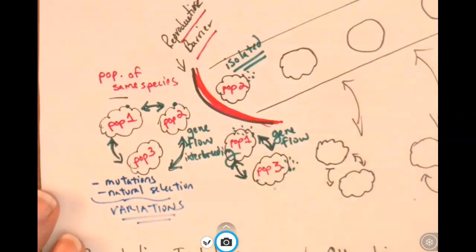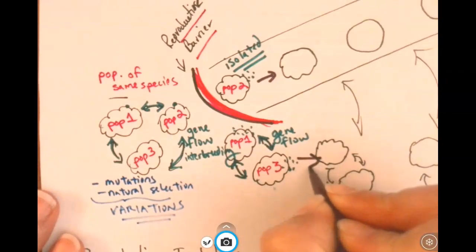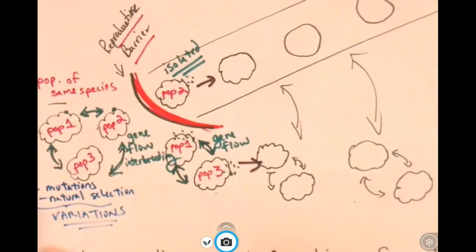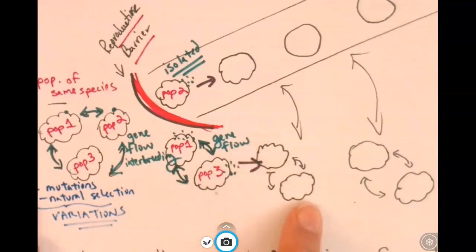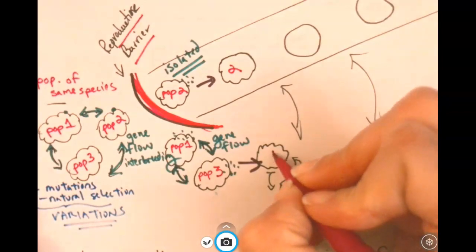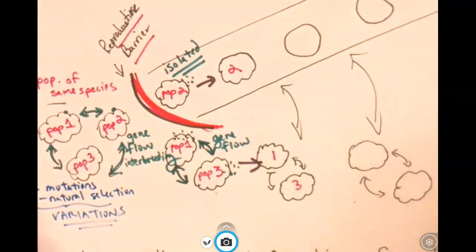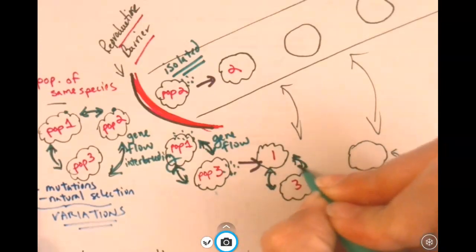So what can happen? Well, over many generations, there's going to be a buildup of mutations and variations that are different in population 2 as compared to populations 1 and 3. So here's my population 2, here's my populations 1 and 3. Okay, and again, 1 and 3 have been interbreeding this whole time, so they're still part of the same species.